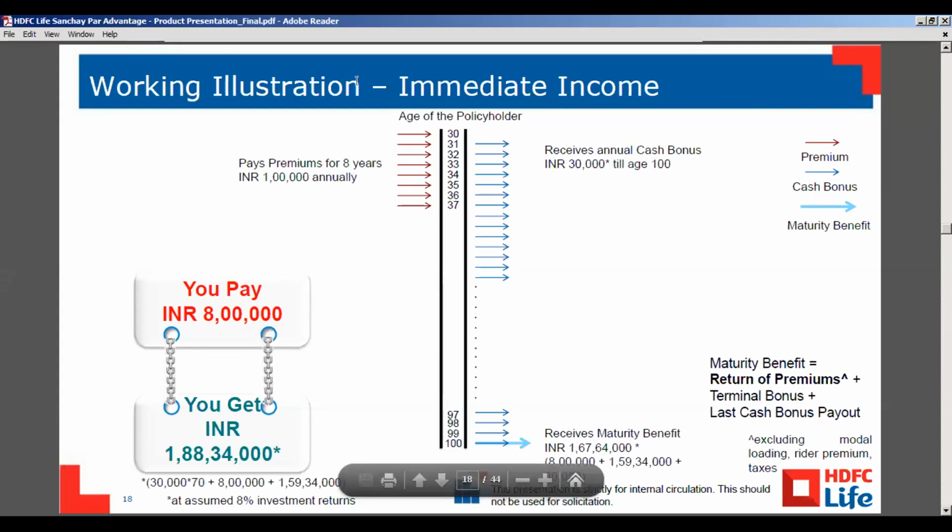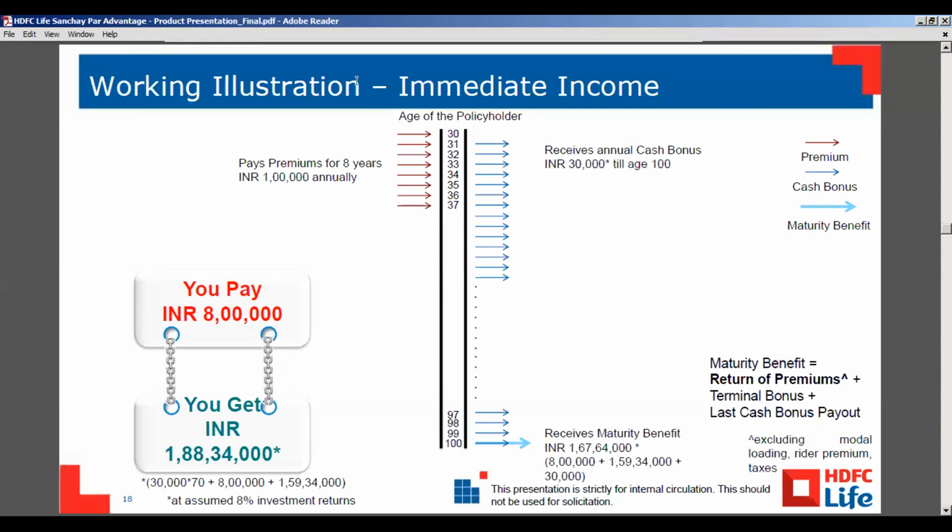Yes, Tripti. In the immediate income option, the customer is getting cash income from the next year onwards. In the deferred income option, the customer gets income after the premium payment and a one-year waiting period.